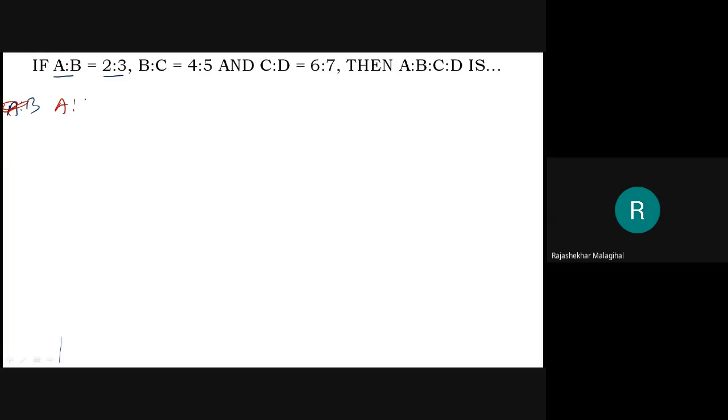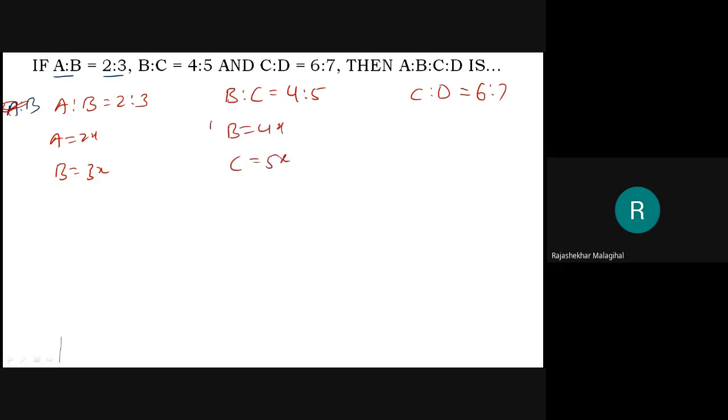Okay, A is to B is 2 is to 3. Then B is to C is 4 is to 5. Then C is to D is 6 is to 7. If I consider A equal to 2x and B equal to 3x, then here B equal to 4x and C equal to 5x, so B equal to 4x and B equal to 3x, a dilemma. Therefore, I cannot go by this way. Then what do I have to do?